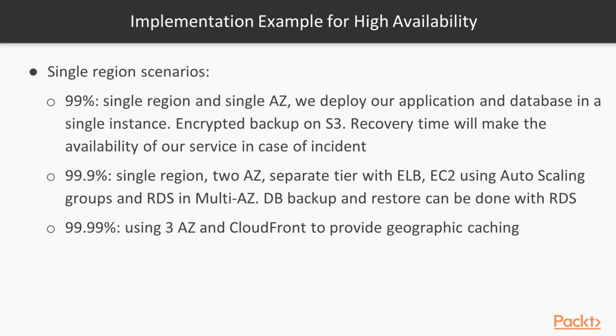So the 99% is for applications that are helpful for the business, for example, but it is only inconvenient if the applications are unavailable. 99.9 is for applications for which it's important to be highly available, but which can tolerate short periods of unavailability. And the four nines are for mission-critical applications that are main or significant for the revenue of the company. For example, a business-to-business web service or a high-traffic content media site.